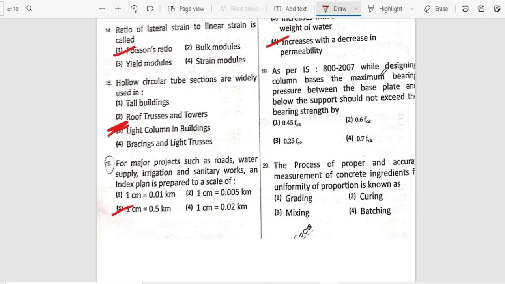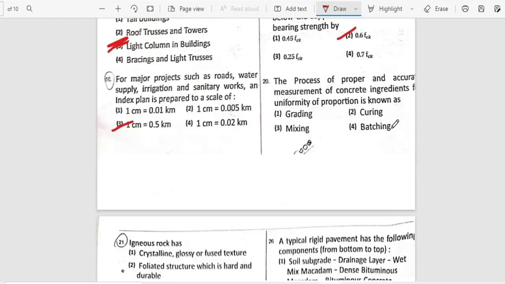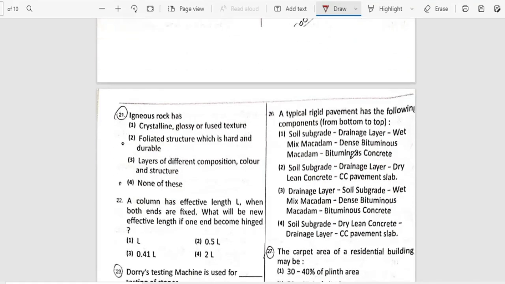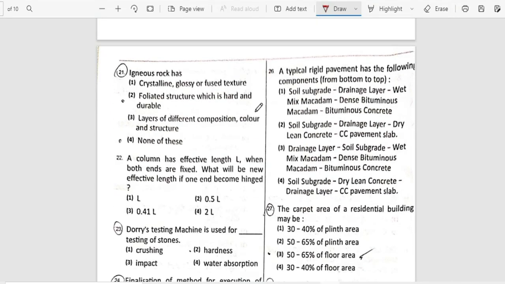As per IS 800-2007, while designing column bases, the maximum bearing pressure between the base plate and below the support should not exceed the bearing strength by option 2. The process of proper and accurate measurement of concrete ingredients for uniformity of proportion is known as batching. Mostly this was asked in the WRD exam.